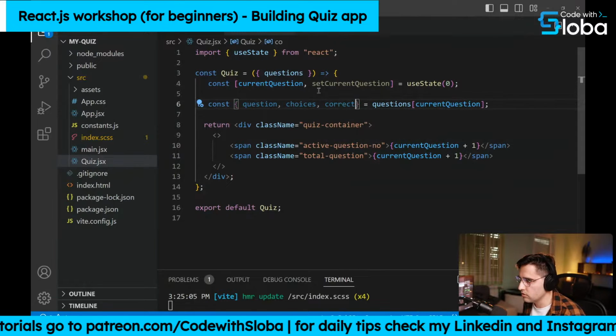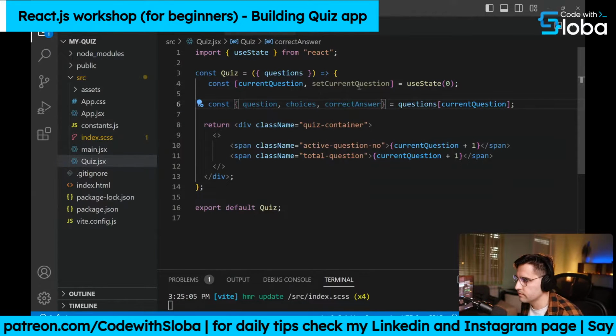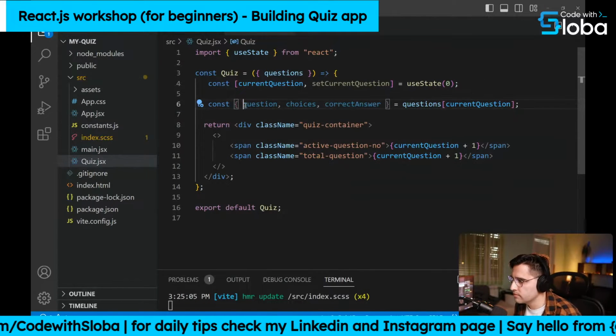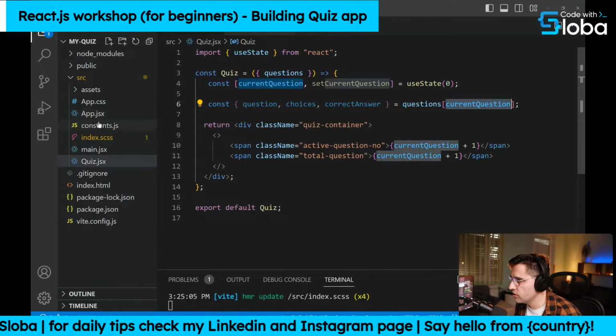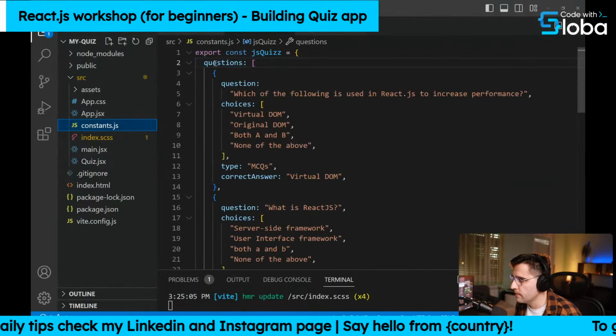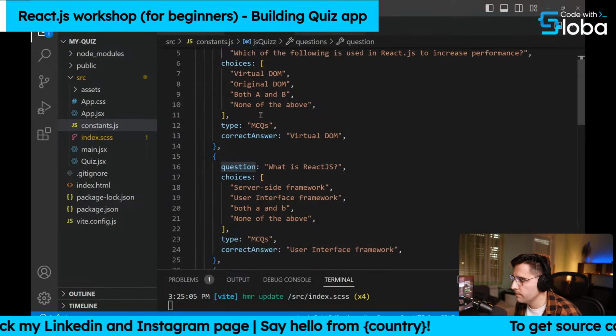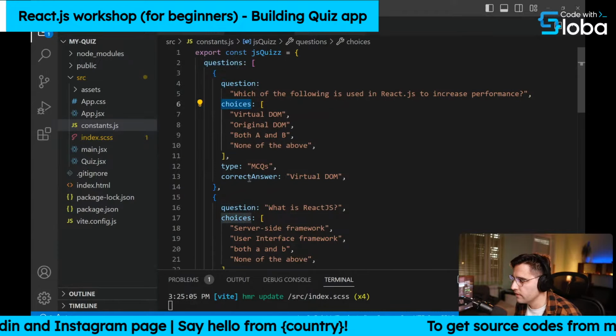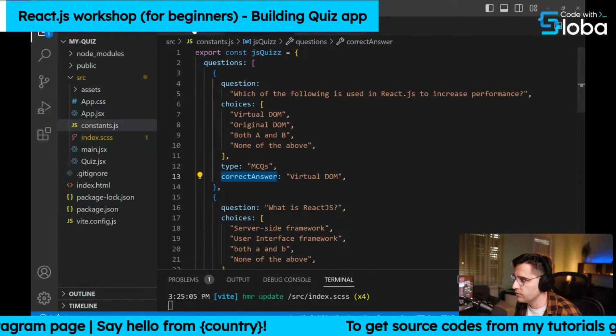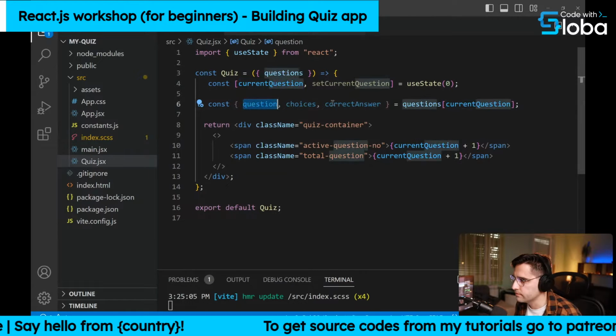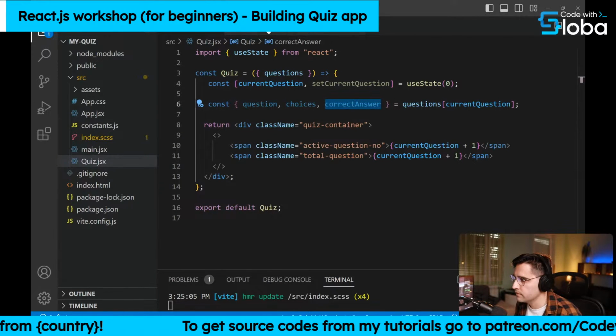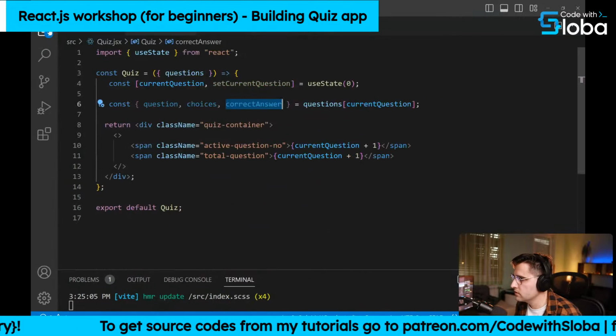So we are pulling these properties from the question. If I go to constants, you can see from question, we have a question, we have choices, we have the correct answer. So this is what we are pulling in here. Okay, so I can close these constants here.